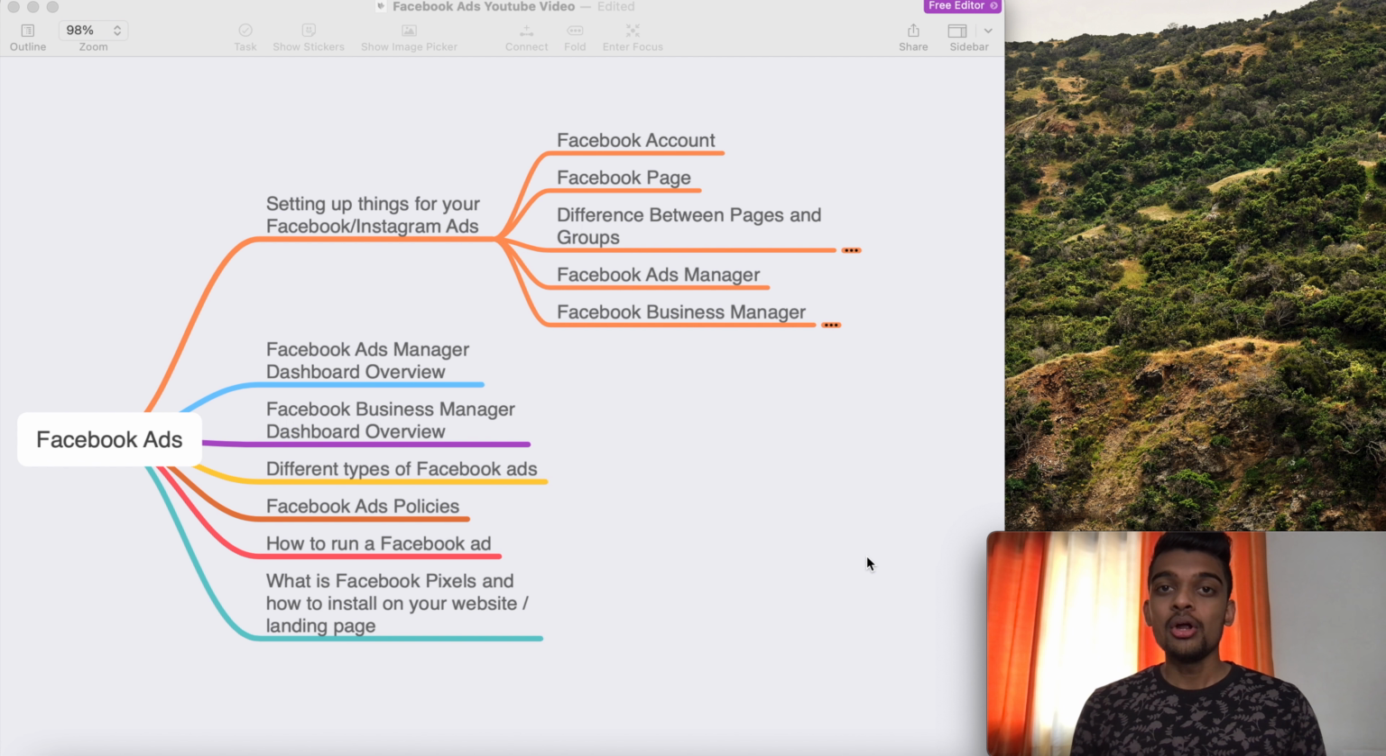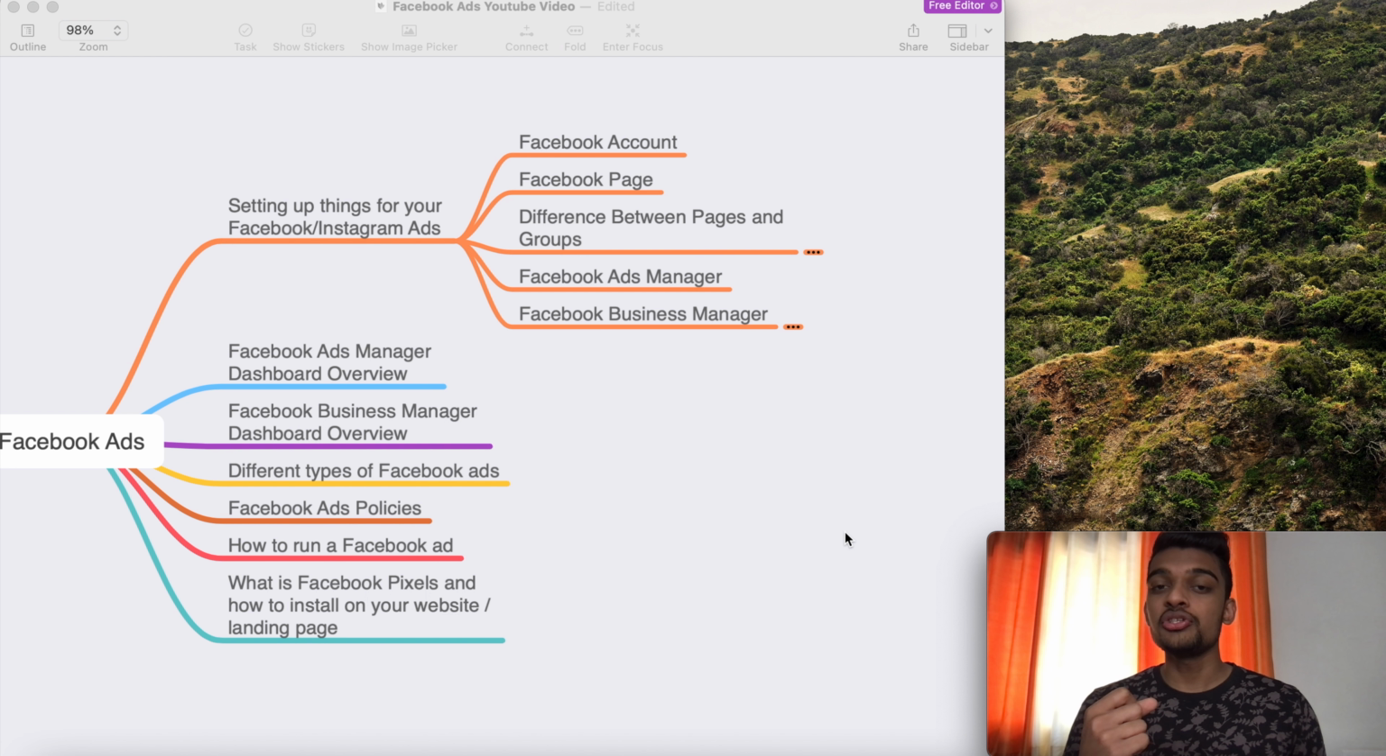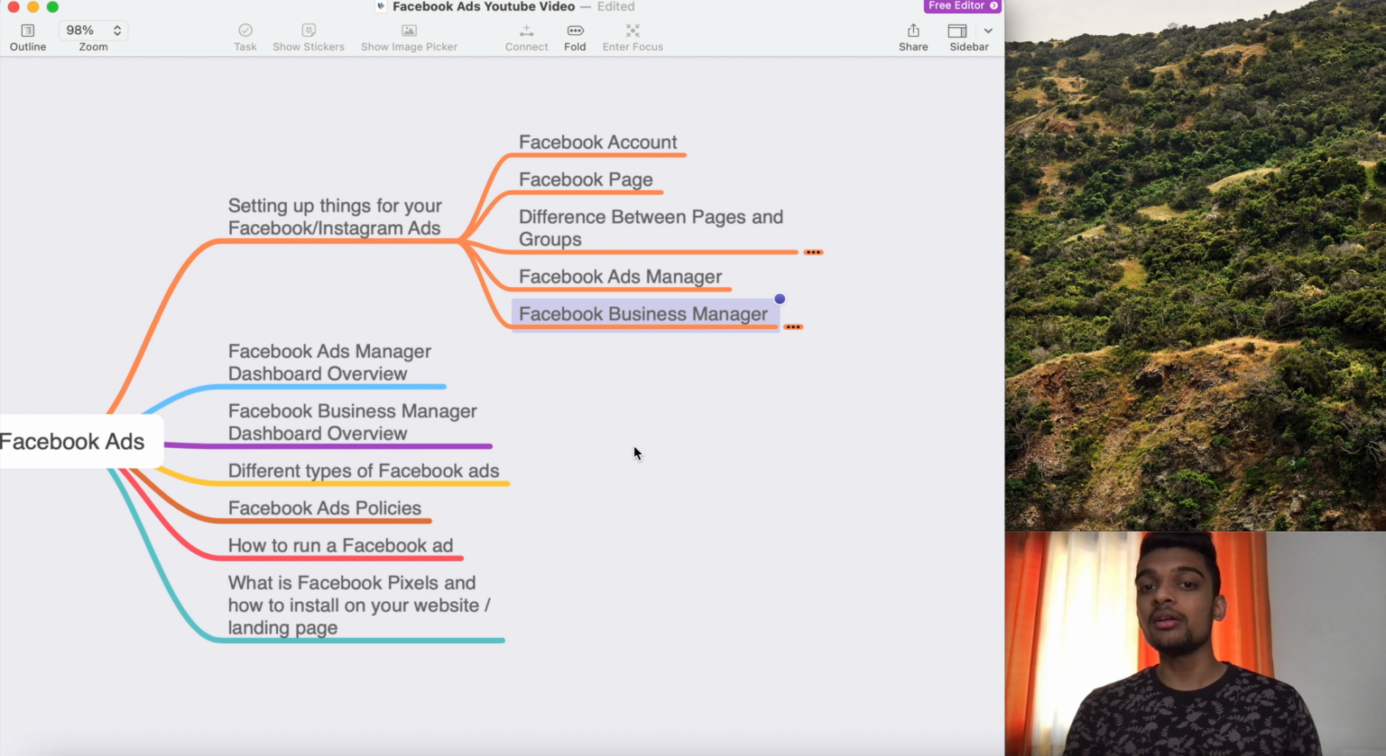Now, to start with our Facebook ads, you require three things. First is your normal Facebook account, then is your Facebook page, and then is your Facebook ads manager. And I'm also going to cover who requires Facebook business manager and who doesn't require Facebook business manager. So first you require a normal Facebook account. Now anyone can create a normal Facebook account. It is normal that everyone has a Facebook account.